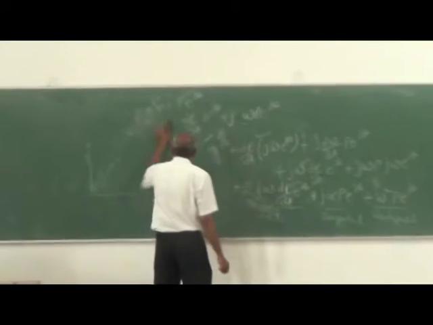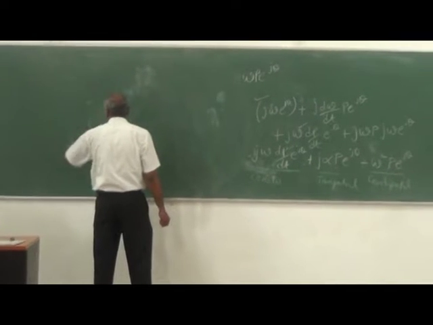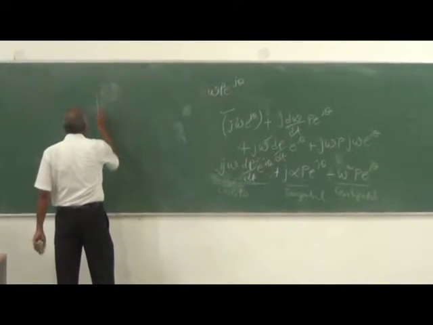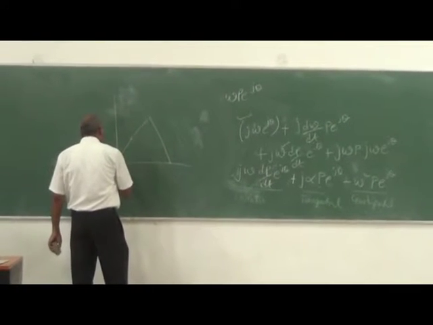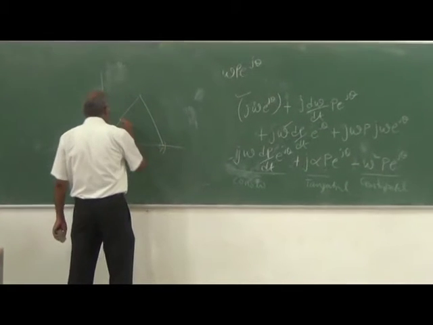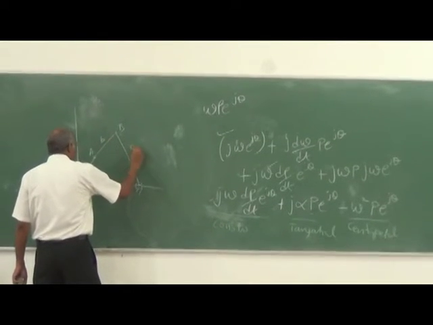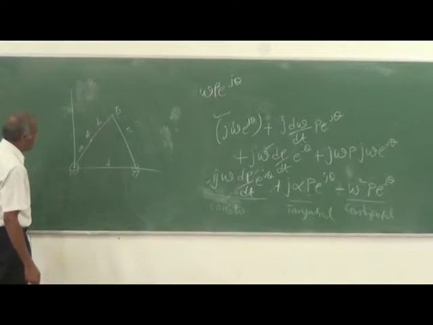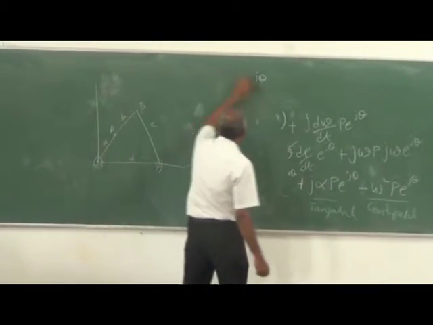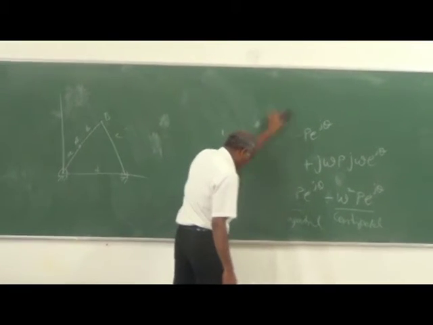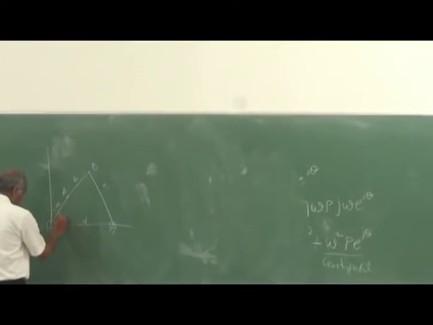Now we will see the graphical acceleration analysis. In the graphical acceleration analysis, you can take a 4-bar mechanism. So this is point A and this is point E. This is the magnitude A, B, C and D. In the graphical acceleration analysis, the input link can have acceleration or it need not have acceleration.